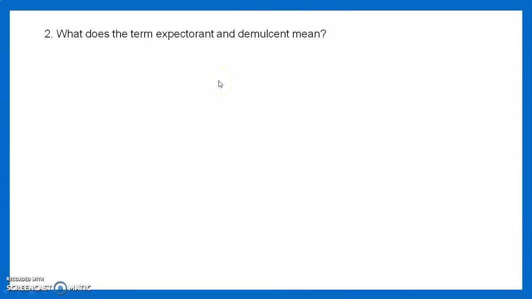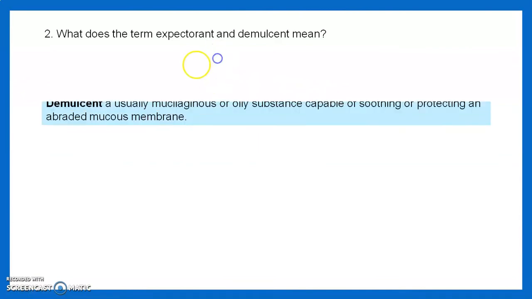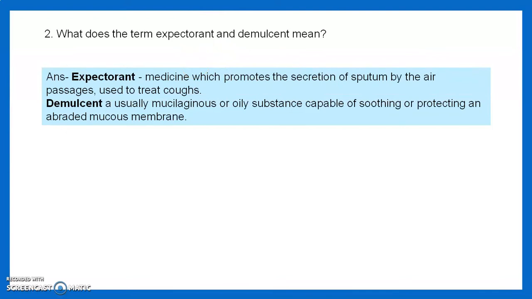Then the next question is, what do the terms expectorant and demulcent mean? Expectorant means a medicine which promotes the excretion of sputum from the air passage, used to treat cough. Demulcents are usually mucilaginous or oily substances capable of smoothing or protecting an abraded mucous membrane.